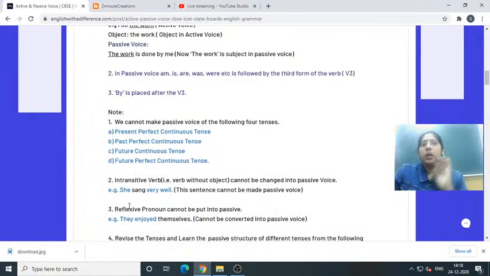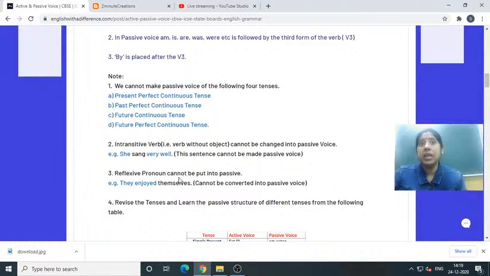Okay? And one more thing, one more notice for you. What is that? Intransitive verb. You know, a verb without object. Okay, cannot be changed into passive voice. Okay, she sang very well. Example is given. The sentence cannot be made passive voice. She sang very well. It is given. Intransitive verb, there is no object, so you can't make passive voice of the same. Got this one? Passive voice of an intransitive verb is not possible. All of you remember. Got it? Now another note.